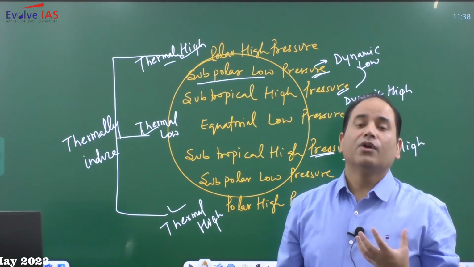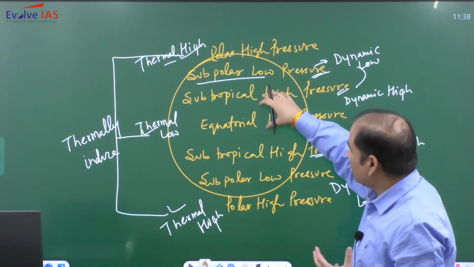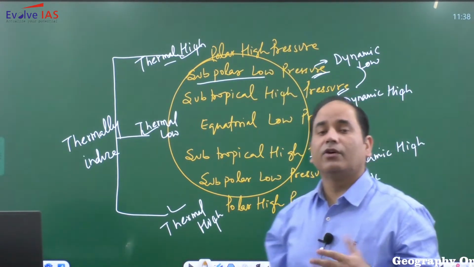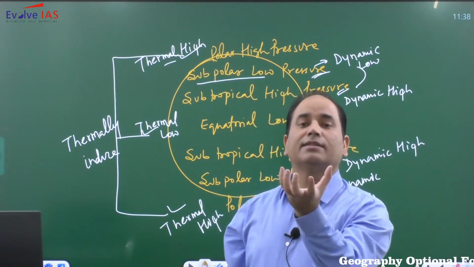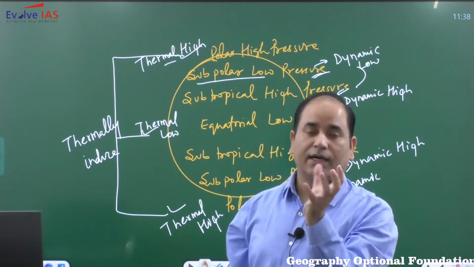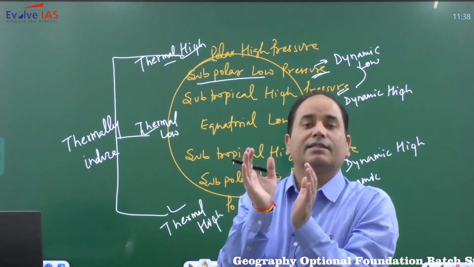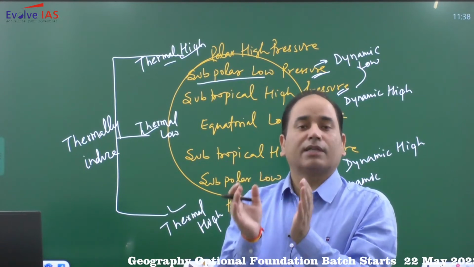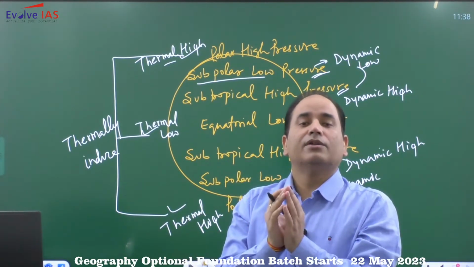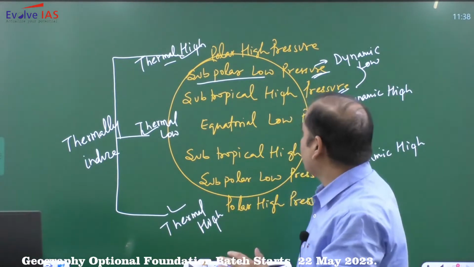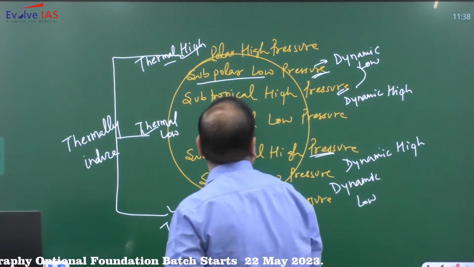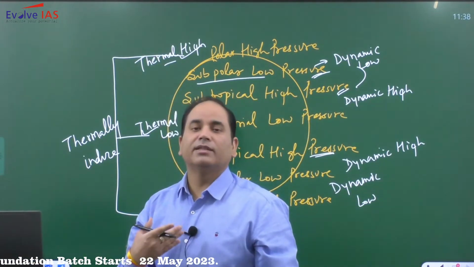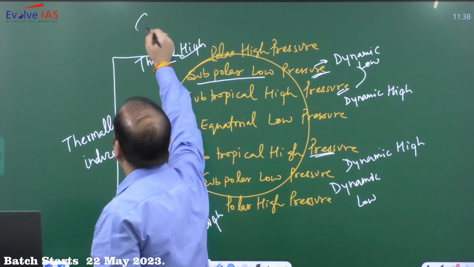Now the question arises: why is air descending in this zone and why is air rising in this zone? That is because of Earth's rotation. Earth is a dynamic body. It is not stationary. Earth is continuously rotating. Because of this continuous rotation, there will be a pseudo force on the Earth, and this pseudo force was studied by the very famous Coriolis, and later theorized by Ferrel. So it is referred to as the Coriolis force.